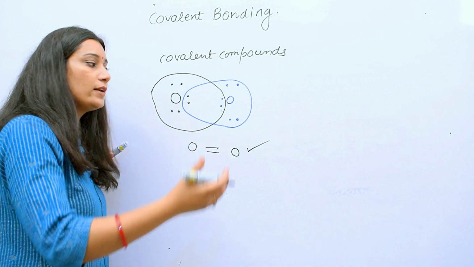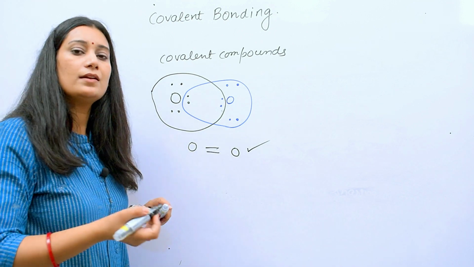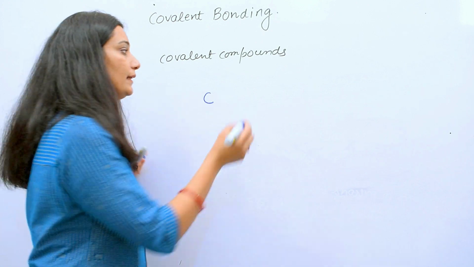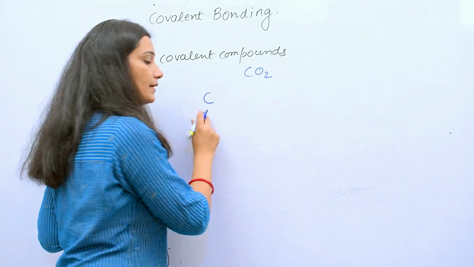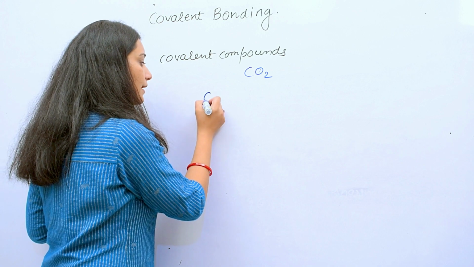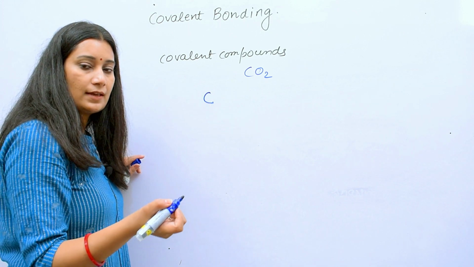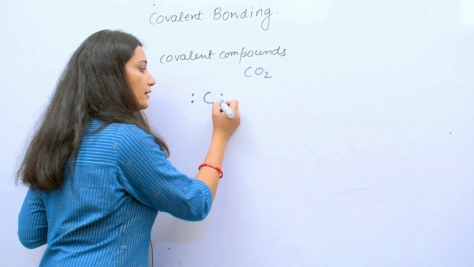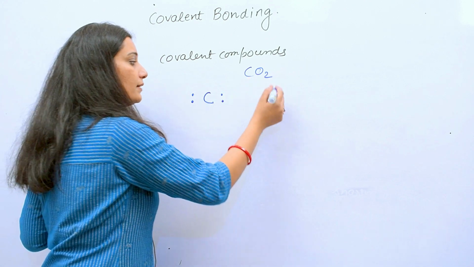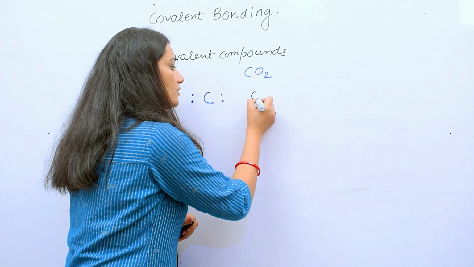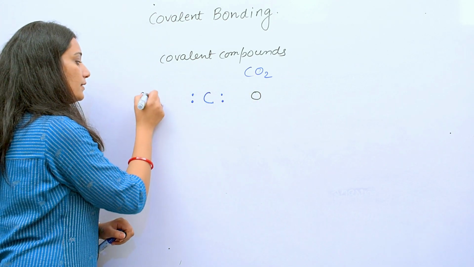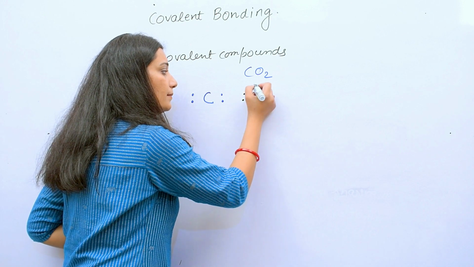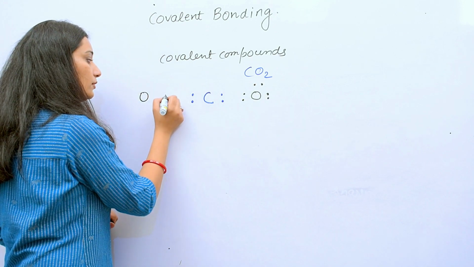We can take one more example. For example, you can say a simplest one, carbon dioxide. Central atom certainly in CO2 is carbon. So carbon has 4 electrons as valence electrons in outermost shell. We can say 2 electrons here, 2 here. And 2 oxygens are there, so we can say 1 oxygen here and 1 oxygen here. Oxygen is having 6 electrons. We'll be writing in such a manner.